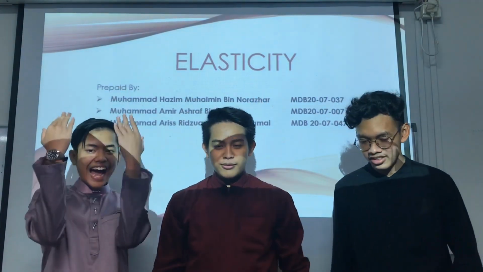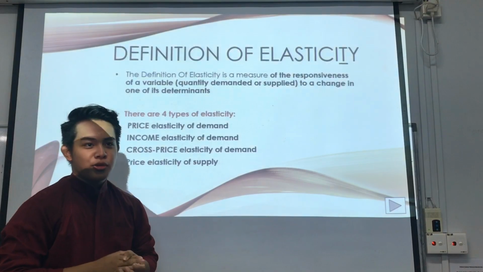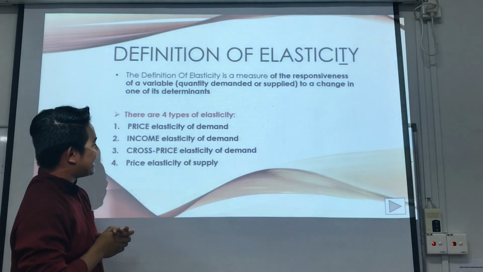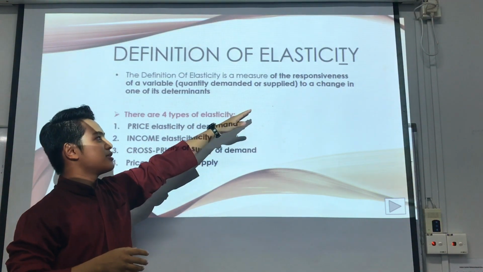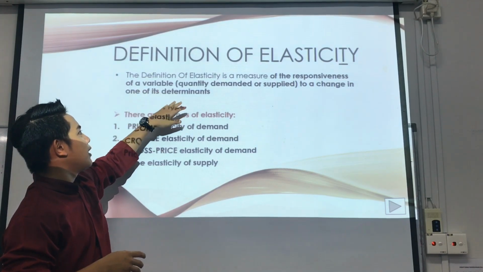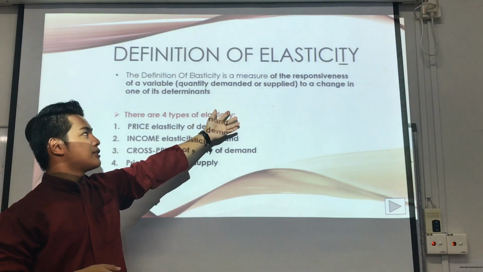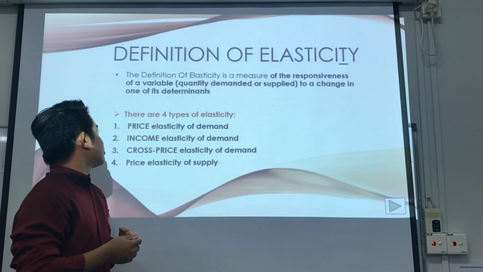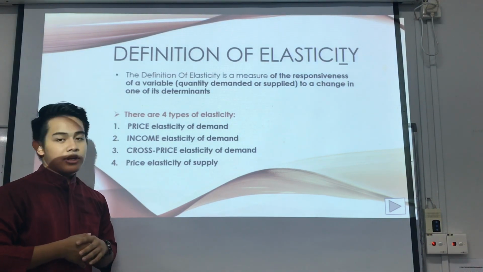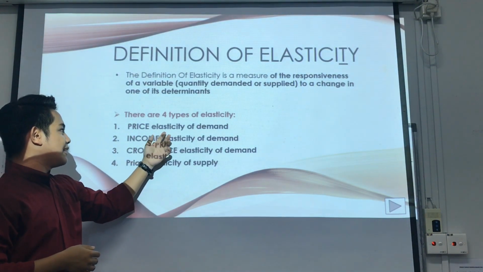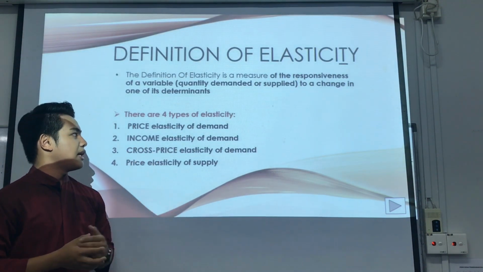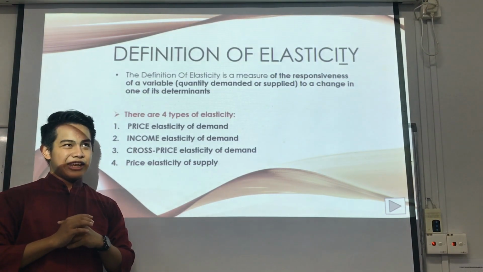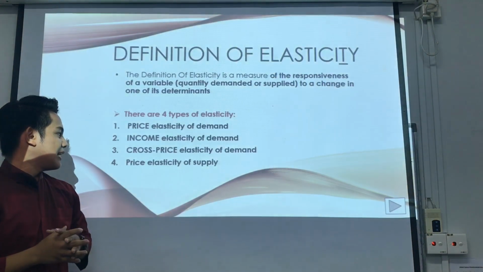So guys, I want to introduce the definition of elasticity. The definition of elasticity is a measure of the responsiveness of a variable, that is quantity demanded or supplied, to a change in one of its determinants. There are four types of elasticity. Number one is price elasticity of demand. Number two, income elasticity of demand. Number three, cross price elasticity of demand. And the last one is price elasticity of supply.